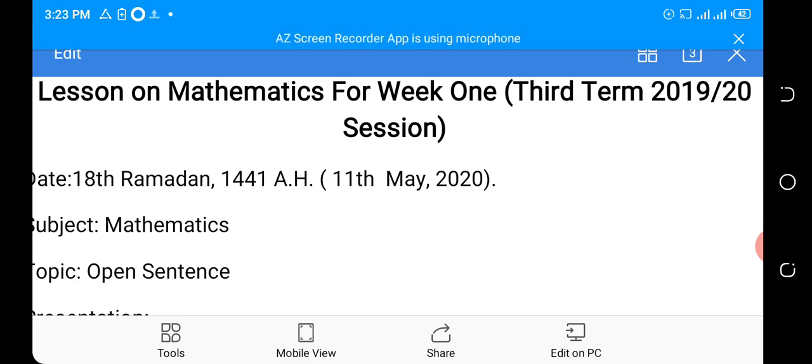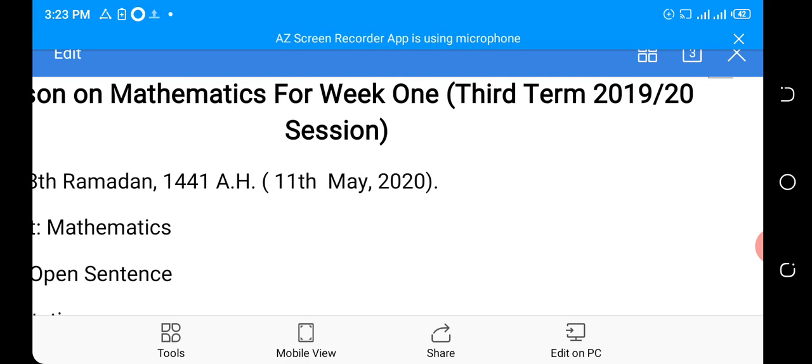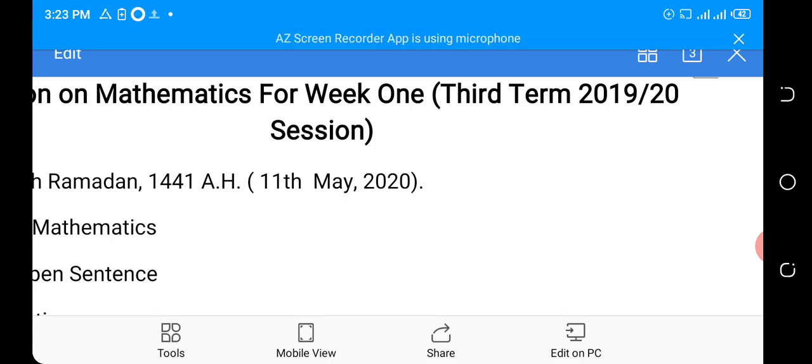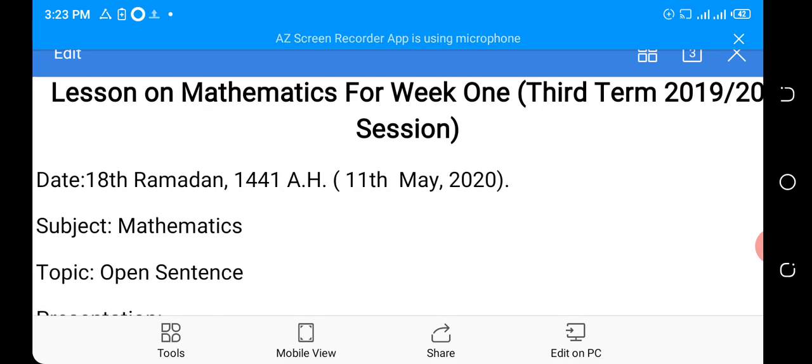For sixth week, we are looking at lengths. Under that, we are going to find perimeter and circumference. So we are going to find perimeter of regular and irregular shapes, perimeter of a rectangle using formula, and circumference of a circle.